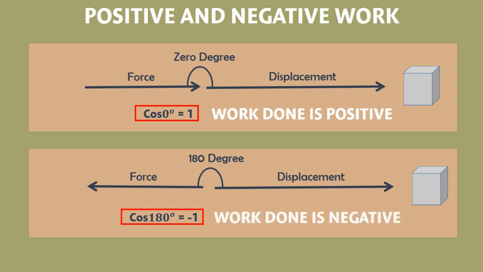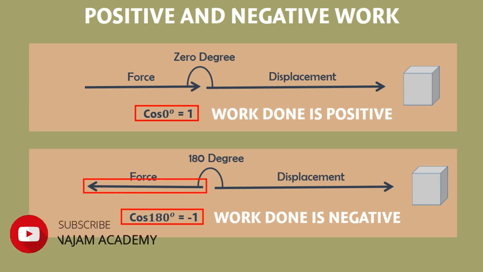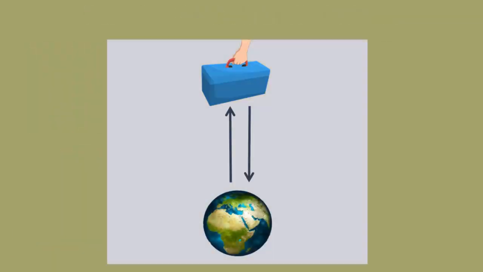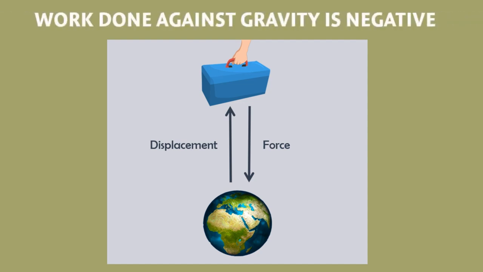The negative sign indicates that if you exert a force in this direction, body will be displaced in opposite direction. In real life, when we raise an object from Earth's surface, the displacement will be like this and the force of gravity will be in this direction. Hence the work done against gravity will be negative.